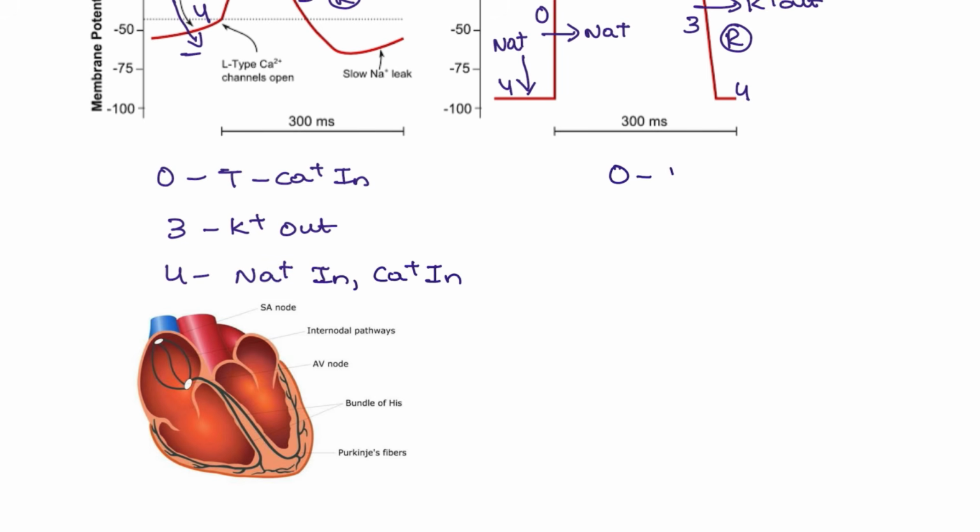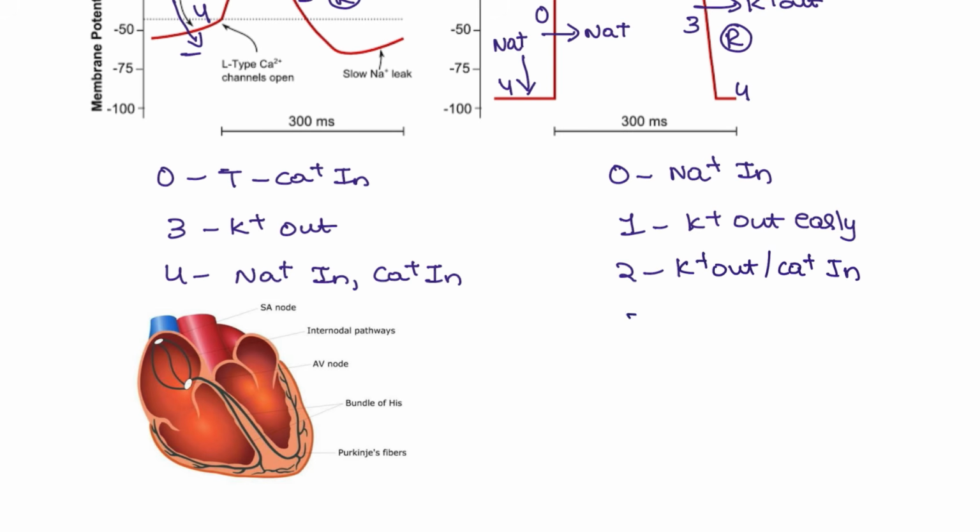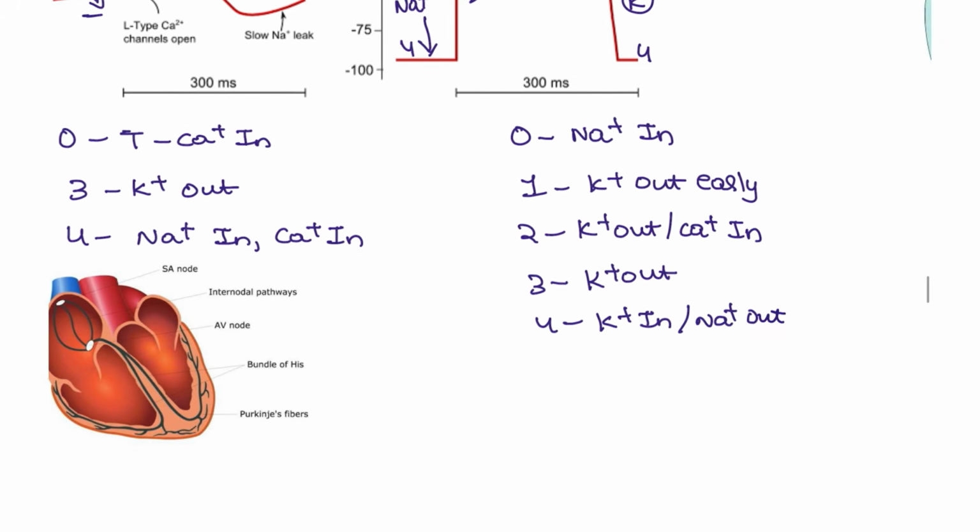Next, in the ventricle, zero phase is sodium in, the first phase potassium out. This is the early repolarization. Second phase potassium out and calcium in. Third phase is mostly potassium out, and the fourth phase potassium in and the sodium out, to maintain the resting membrane potential.